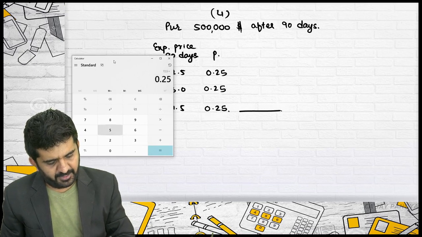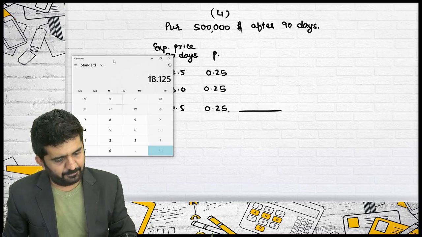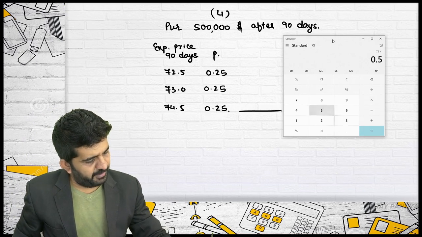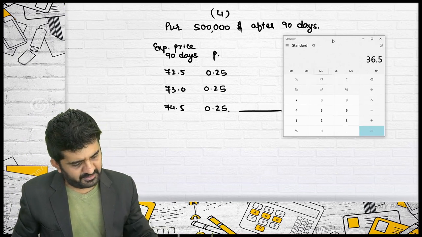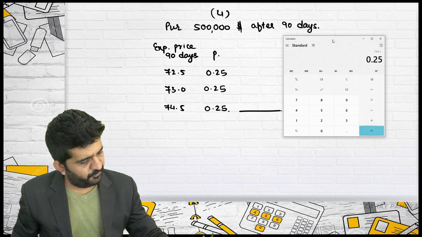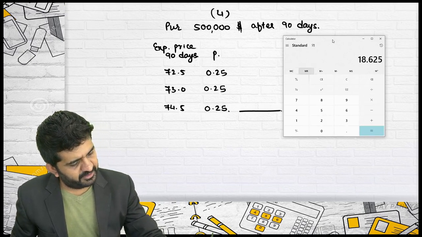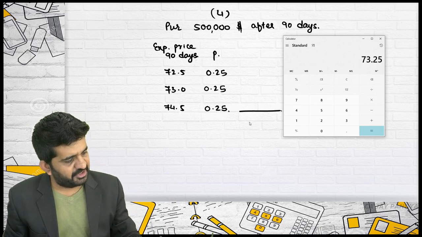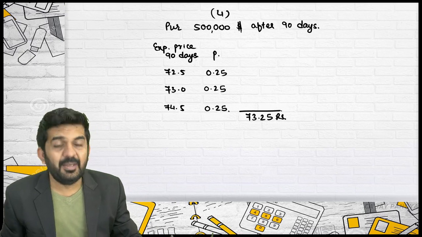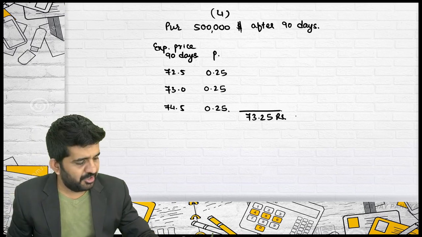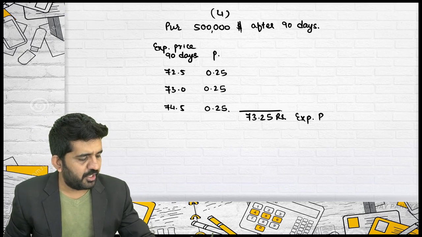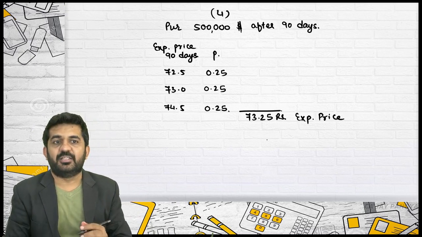72.5 multiplied by 0.25, plus 73 multiplied by 0.5, plus 74.5 multiplied by 0.25, is 73.25. Believe me, this is not hedging. This is keeping your risk open. Your expected price will be this.